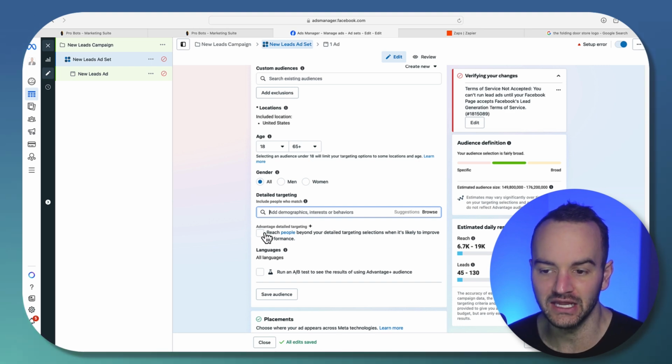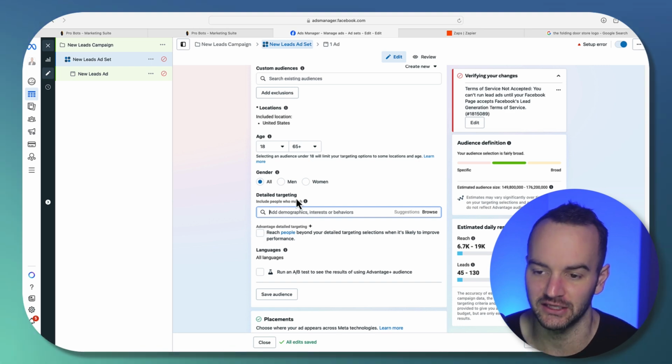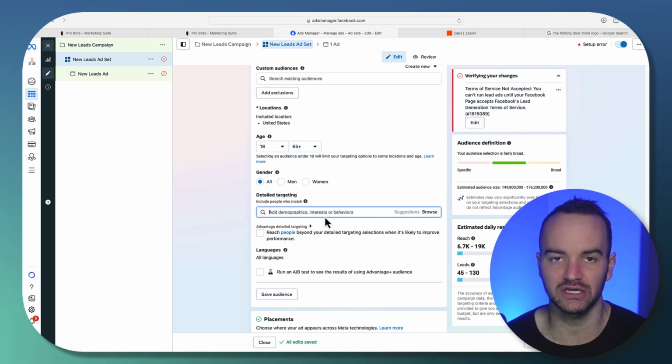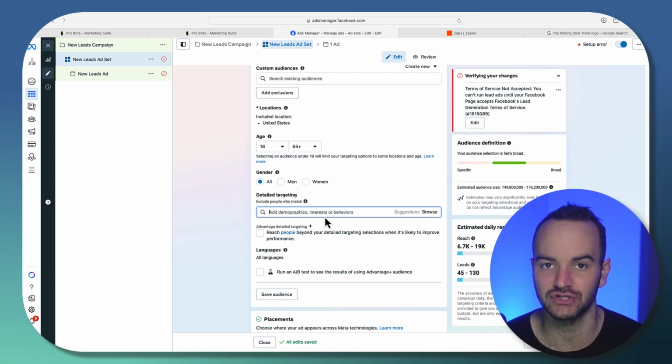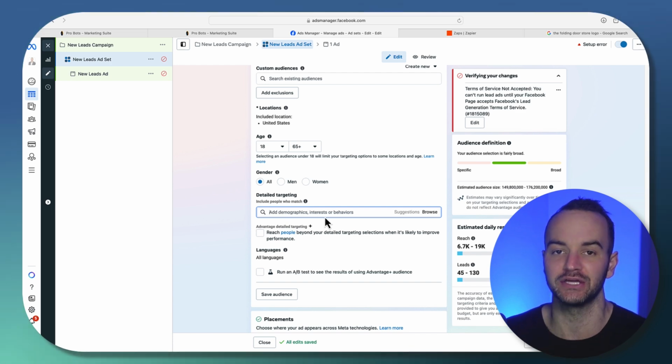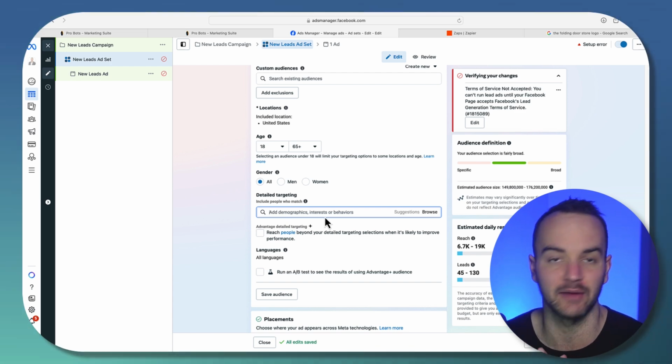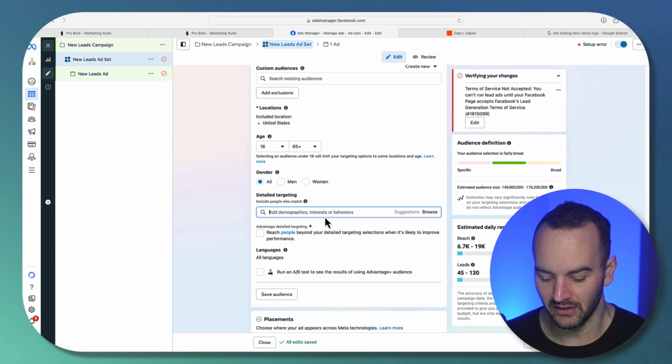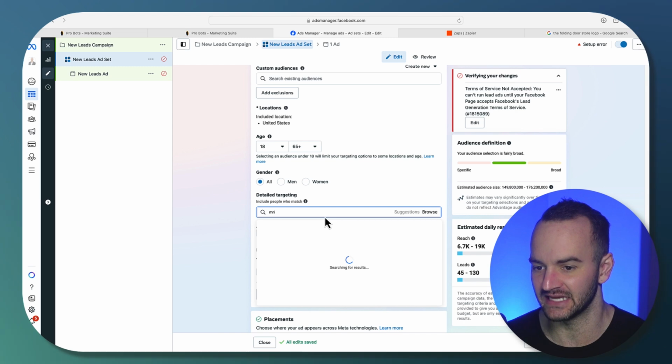But the time that I use Advantage plus detailed targeting is if I know I'm targeting a very specific interest that might take a little bit for the algorithm to learn, but then I also don't want it to be completely pigeonholed to what I am running to. So for instance, I am working with a recruiter right now, and he is looking for people that are MRI technicians.